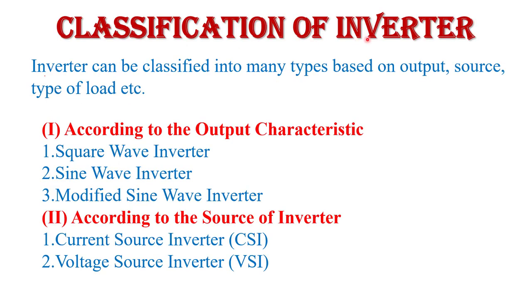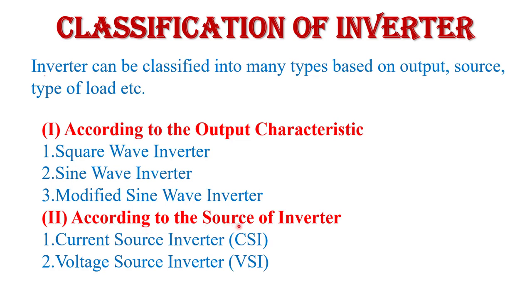Now the classification of inverters. There are many classifications of inverters based on their output characteristic, based on their input source, based on their type of load, etc. The first classification is according to the output characteristic. There are three types of inverter. First is the square wave inverter, second is the sine wave inverter, third is the modified sine wave inverter. These three types I discussed previously in this video.